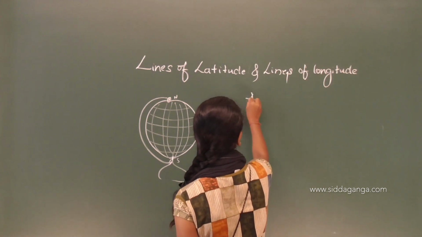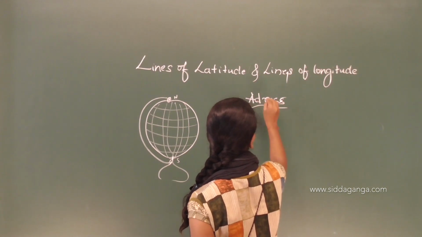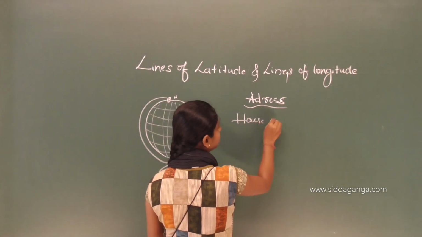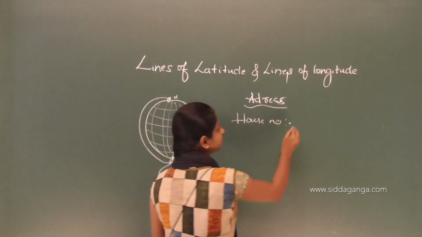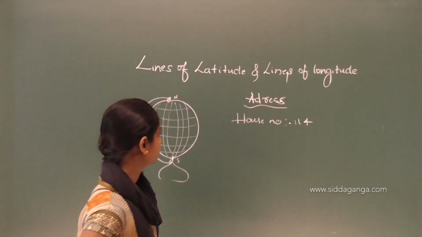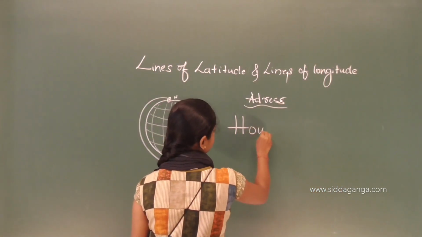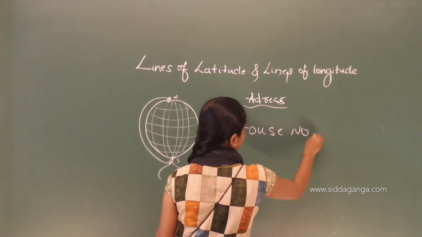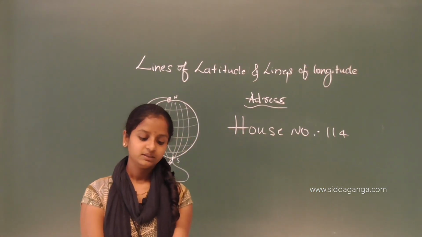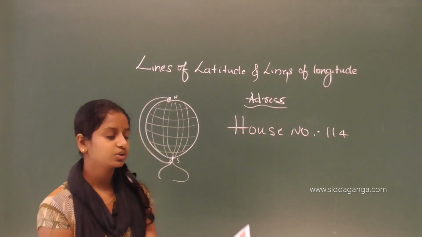This address may contain a house number, example 114. So, this is the house number of some house. Let me write it big. House number 114.